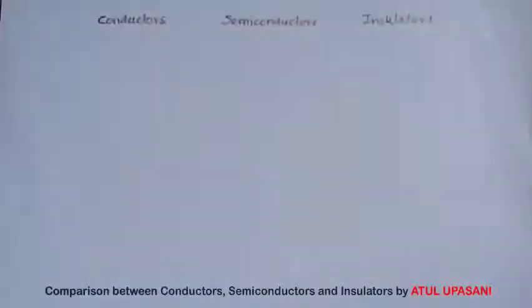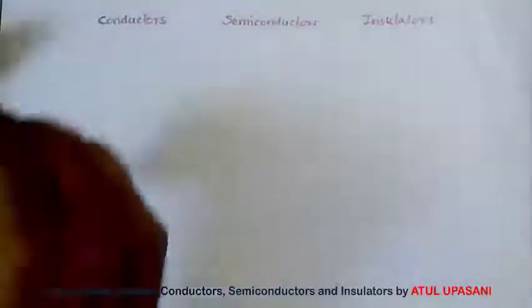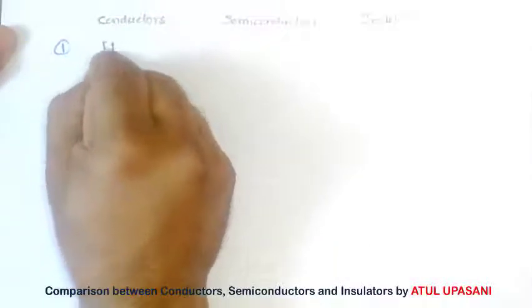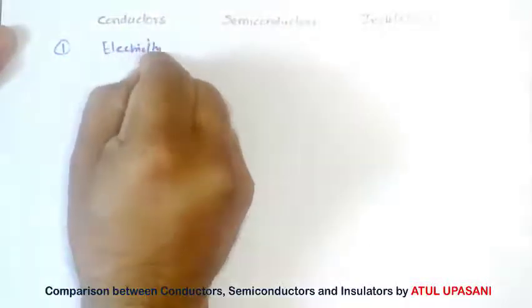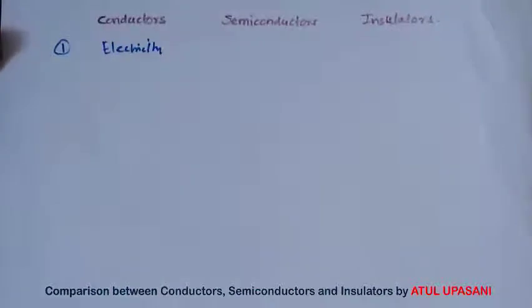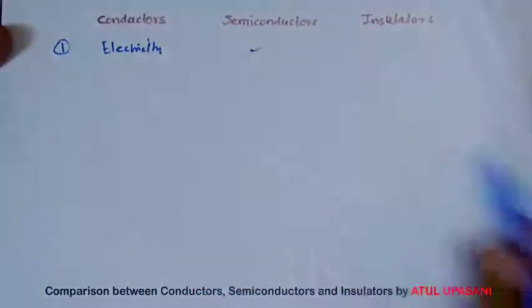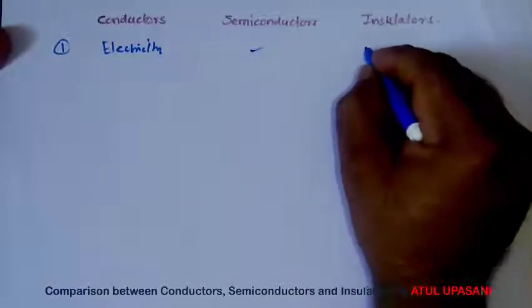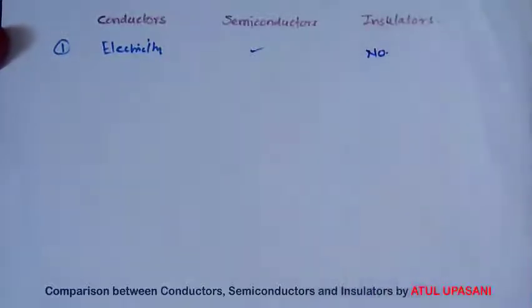Now let us see the comparison between conductor, semiconductor and insulator. The first point is conductors are good conductors of electricity. In semiconductor, the conductivity lies between the conductor and insulator, so they are good conductor as well as insulator. What about insulator? No conduction is possible in insulator. So no electrical conductivity is there. It has no conductivity.